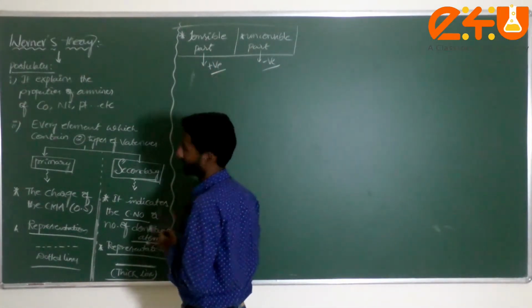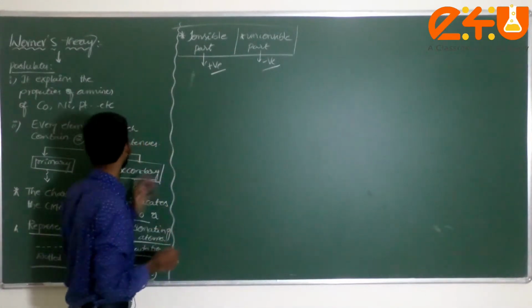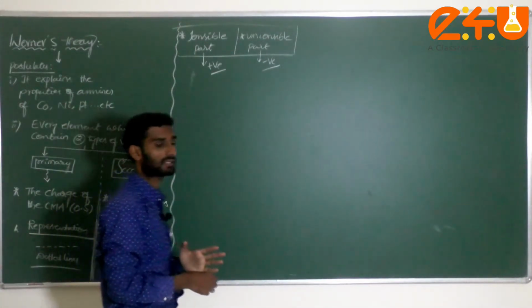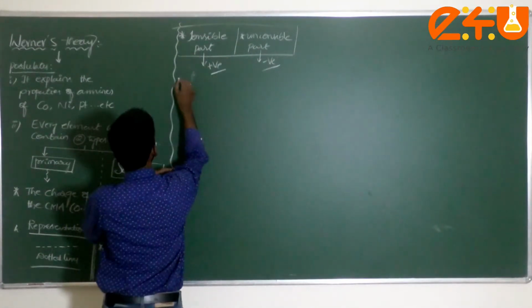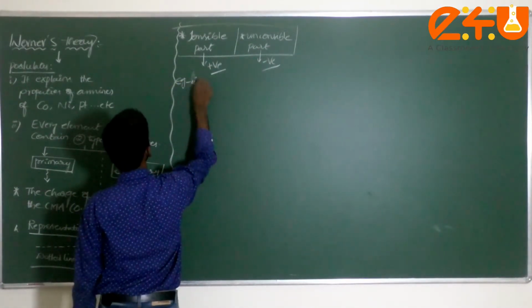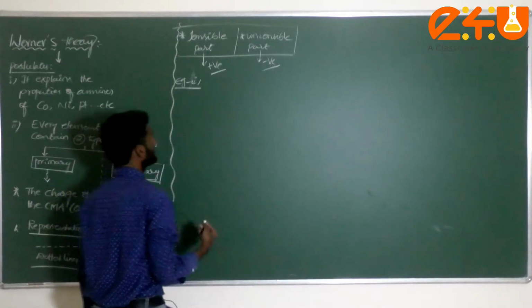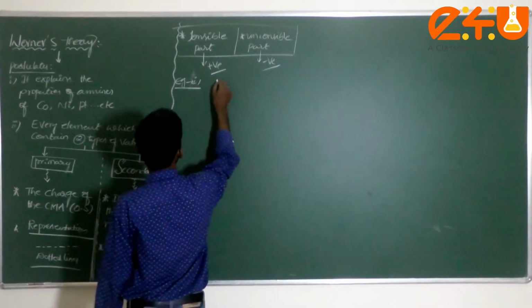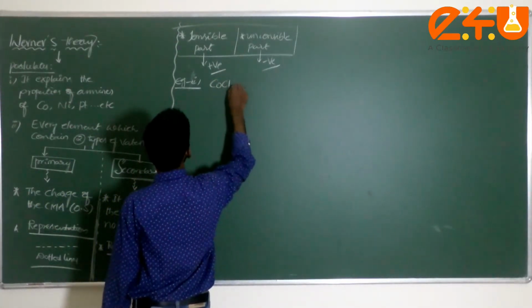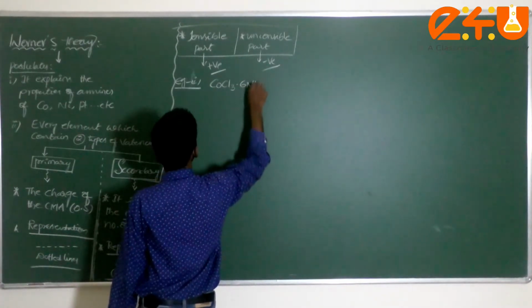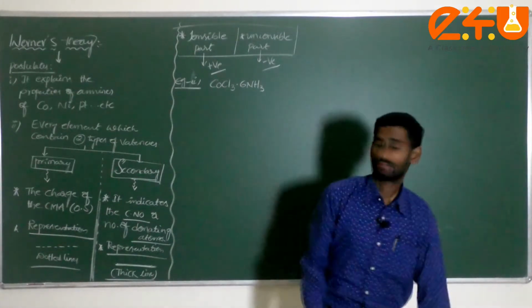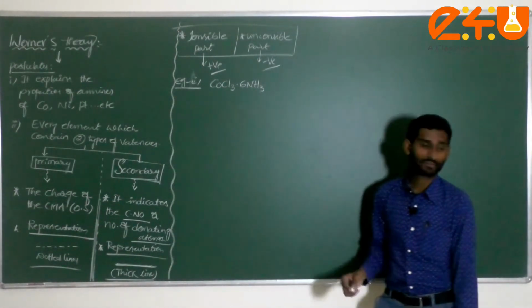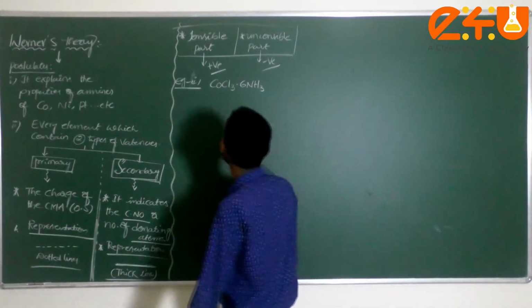Now, some amines of cobalt, nickel, platinum. Let me take one example here so that you can easily understand. Consider the molecular formula CoCl3·6NH3, that is, 6 moles of ammonia.